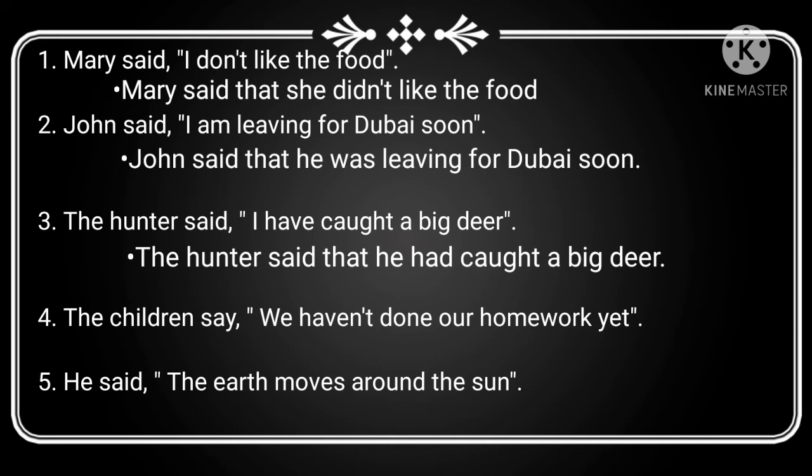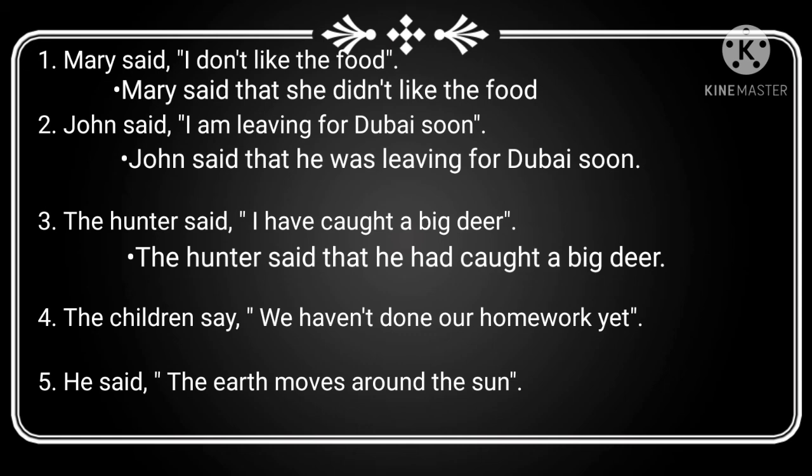Children, now consider the fourth sentence. The children say, we haven't done our homework yet. If the reporting verb is in present tense, don't change the tense of the sentence. Here, say is in present tense. Now, let's change this sentence into indirect speech. What is the conjunction? Yes, good. That. Okay.